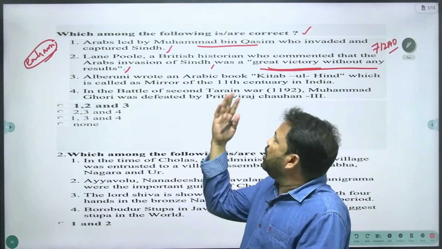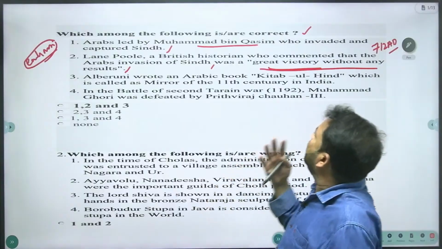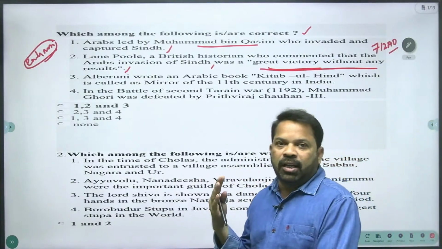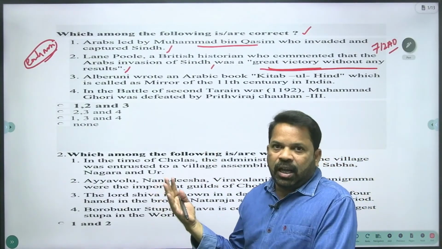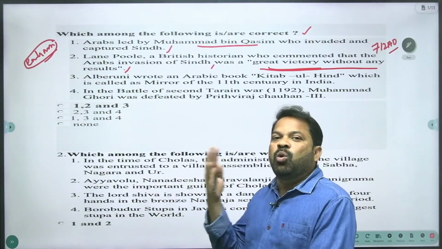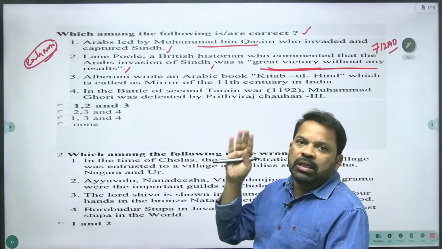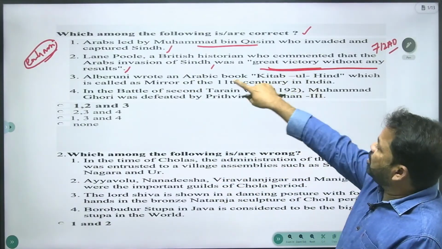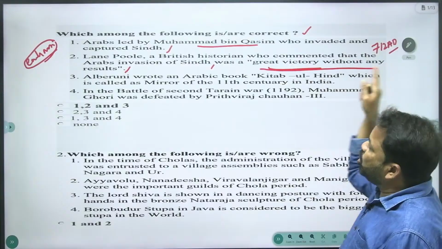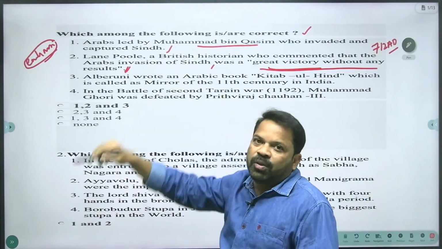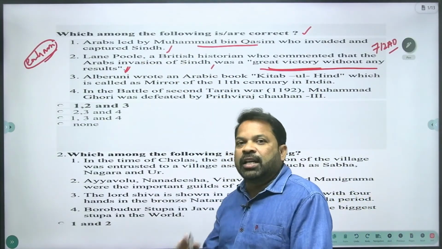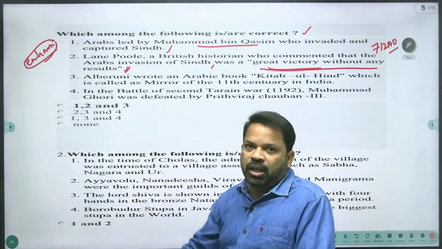It means Muhammad bin Qasim invaded India and captured Sindh, but the Arabs didn't establish their own kingdom in India. Though they captured Sindh, they didn't establish any kingdom in India.